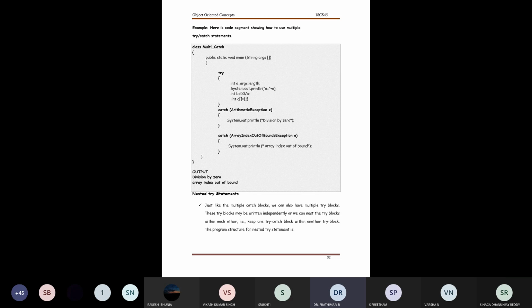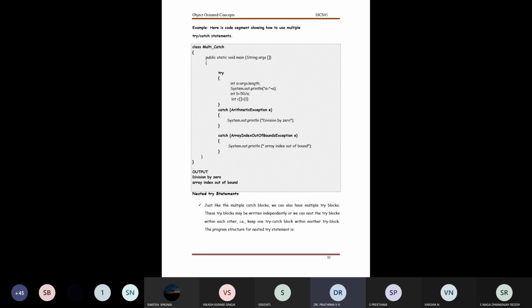Now observe, I have given B. B is equivalent to 50 divided by A. A has an argument length of 0. 50 by 0 will give me an evaluation of infinity, and this has to be projected to the programmer. So that action I write with a catch block. You can observe that the type of exception captured there is an arithmetic exception.